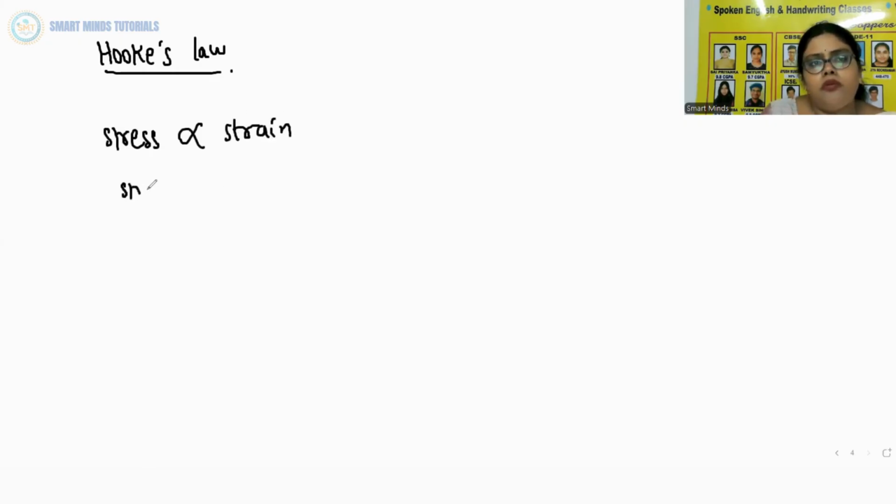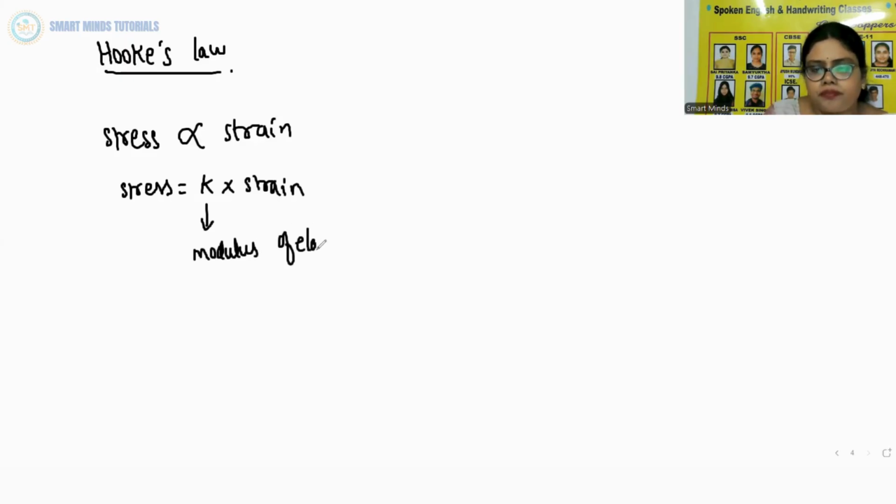If I want to remove the proportionality symbol, I need to place a proportionality constant. So we can say stress is equal to K into strain, where K is the proportionality constant, and this K is known as the modulus of elasticity. Hooke's law is an empirical law and it is found to be valid for most materials. However, there are some materials which do not exhibit this linear relationship.